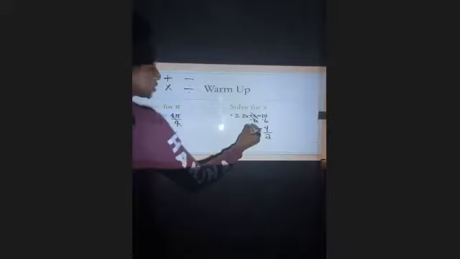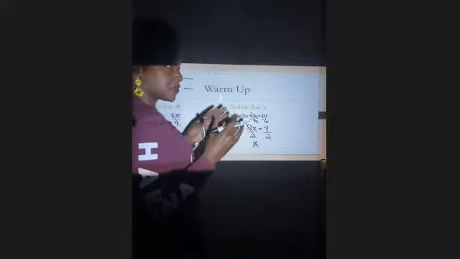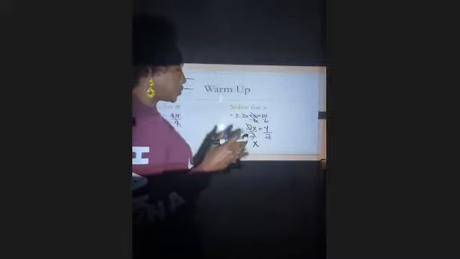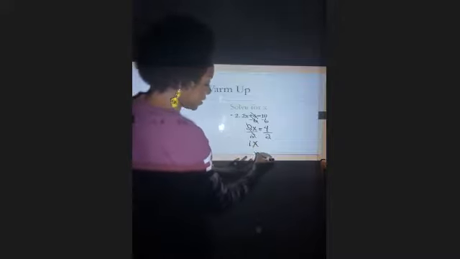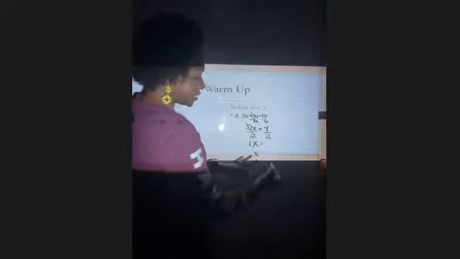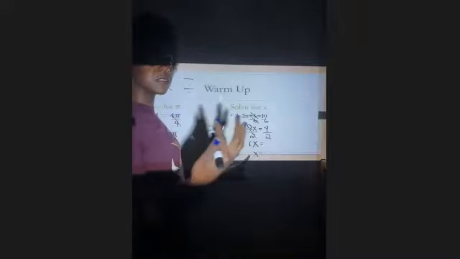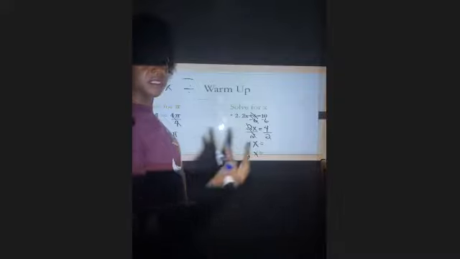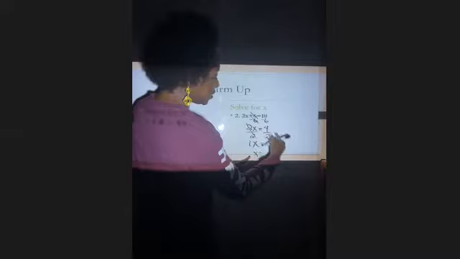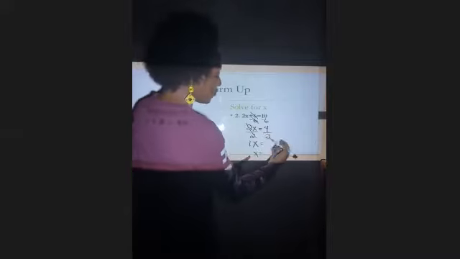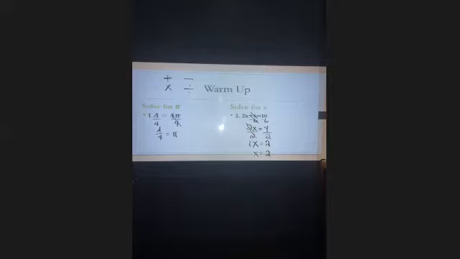And 2 divided by 2 will simplify to be 1. Now we don't write the 1. It's assumed. We know that that's a 1. However, if you need to write the 1 and then simplify it to not seeing the 1, that's fine, because you're not ever going to see that 1 on assessments and problems of that nature. They assume that you know that. Then simplify the other side of the equation. 4 divided by 2 is 2. So x equals 2. And that's how you would solve both those problems.